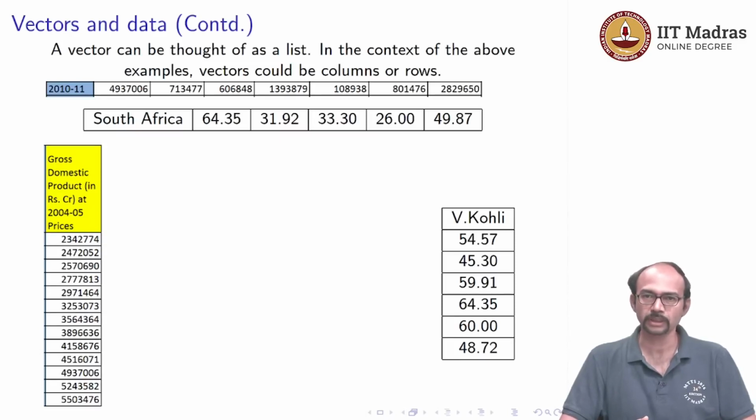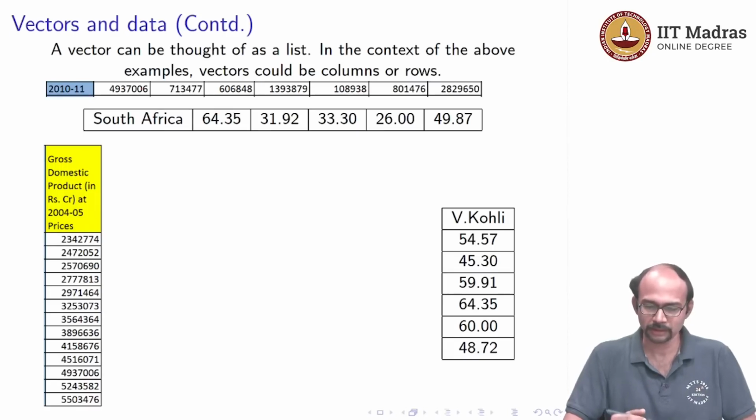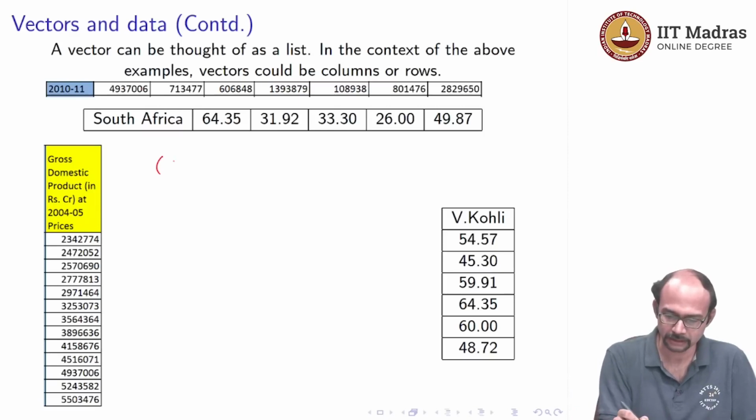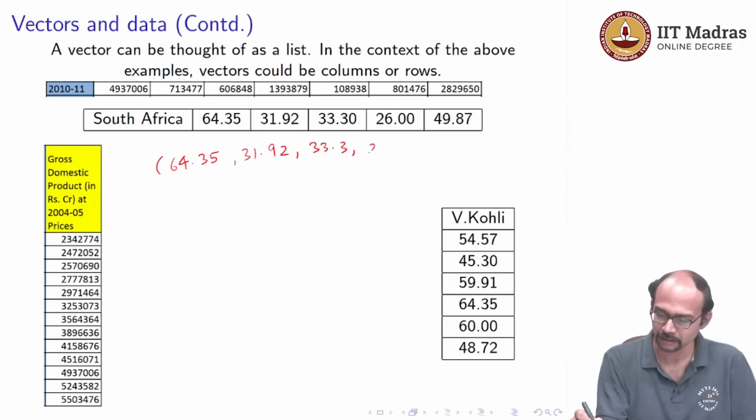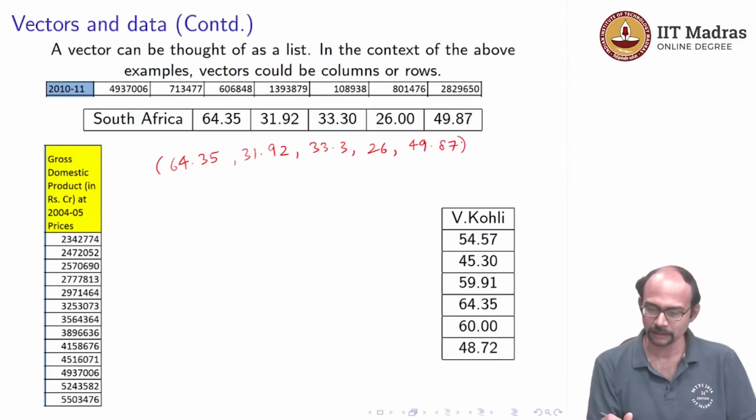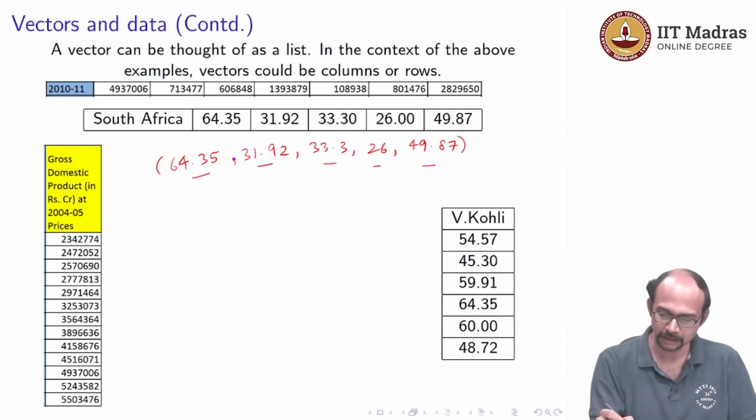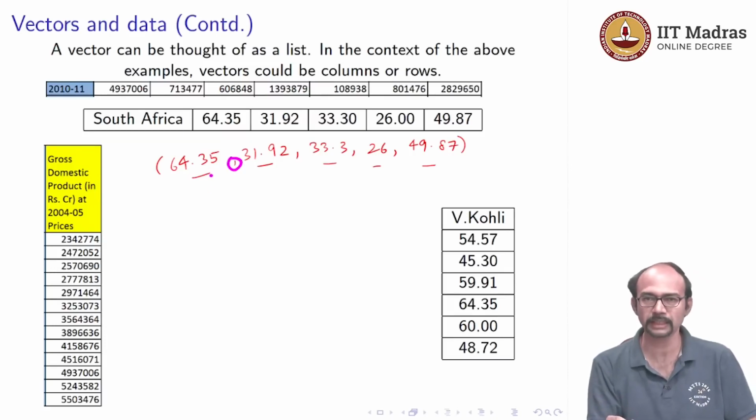So, when I say vectors, of course, you have to drop the heading in these rows or columns. The vector corresponding to the South Africa row would be written as 64.35, 31.92, 33.3, 26 and 49.87. So, this is a vector. Okay. So, this vector has how many components? It has 1, 2, 3, 4, 5 components. This vector has 5 components. And I am putting commas in the middle just to represent that this number has ended and the next one has started. Otherwise, we really do not need commas.